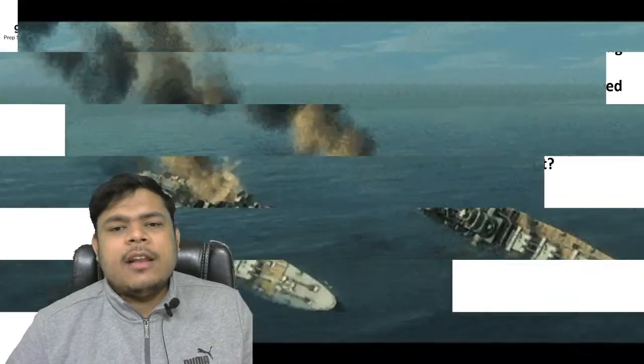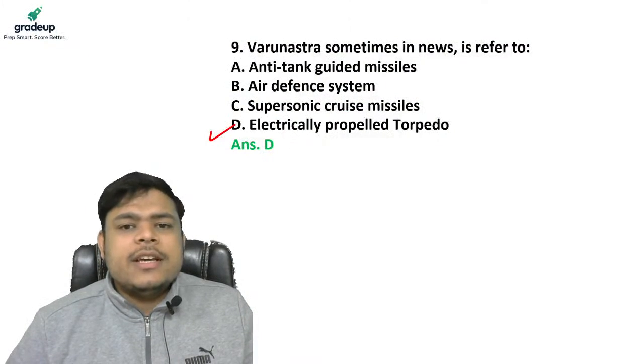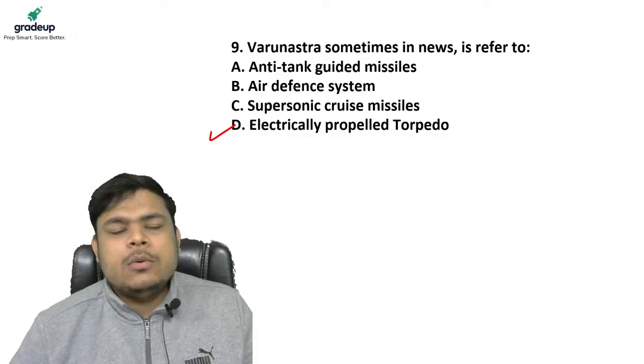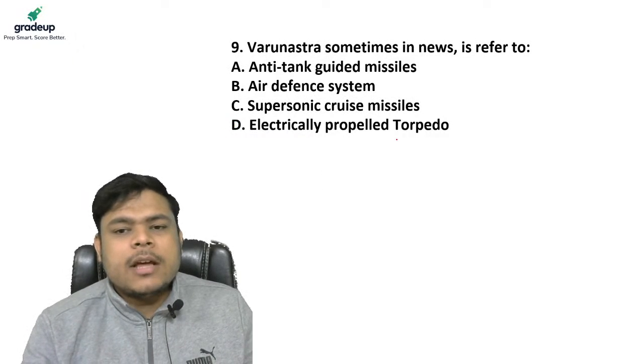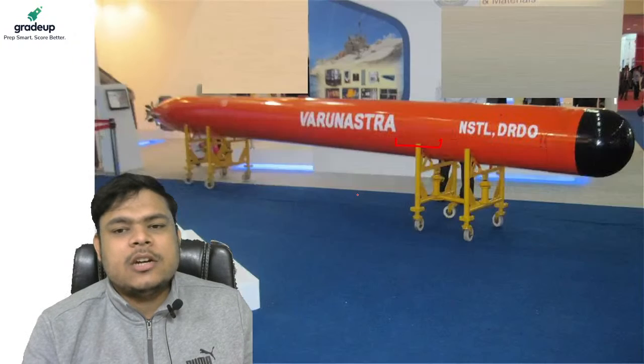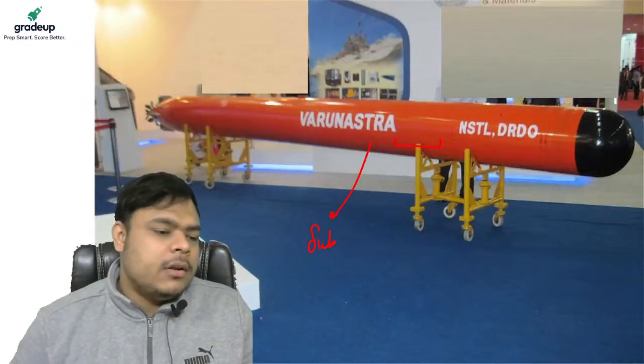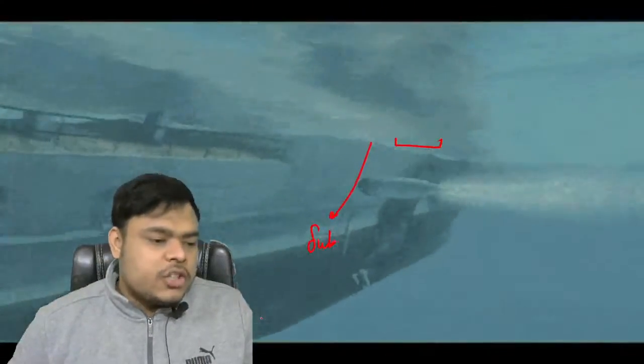Okay, I will repeat. So ninth question is Varunastra sometimes in news, it refers to what? It is nothing but a torpedo. As you can see, this is a torpedo fitted where? In a submarine. Fine.